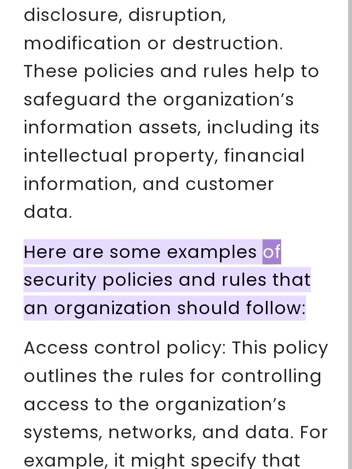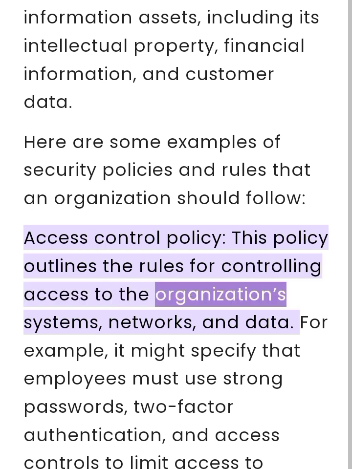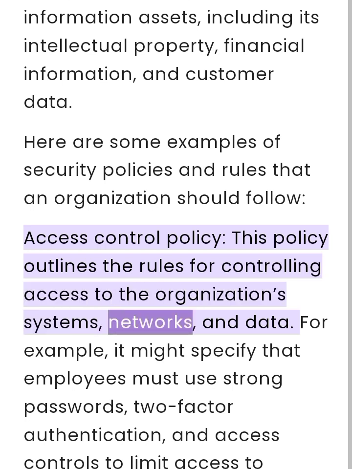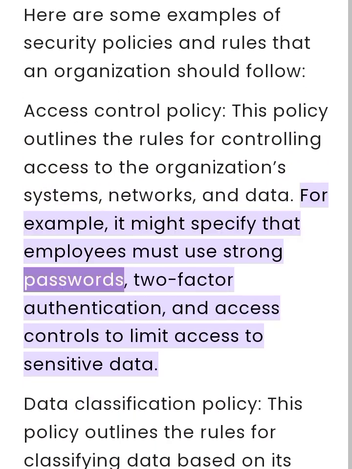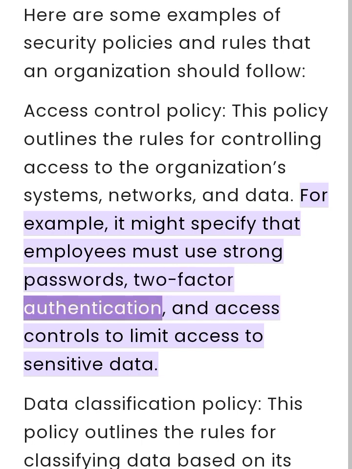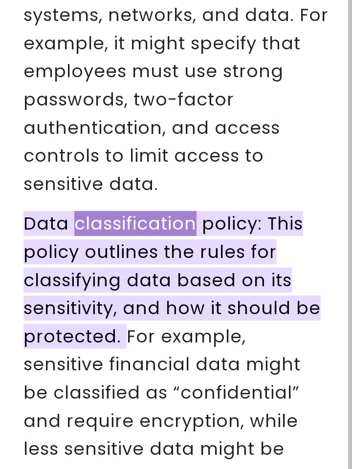Here are some examples of security policies and rules that an organization should follow. Access control policy. This policy outlines the rules for controlling access to the organization's systems, networks, and data. For example, it might specify that employees must use strong passwords, two-factor authentication, and access controls to limit access to sensitive data.